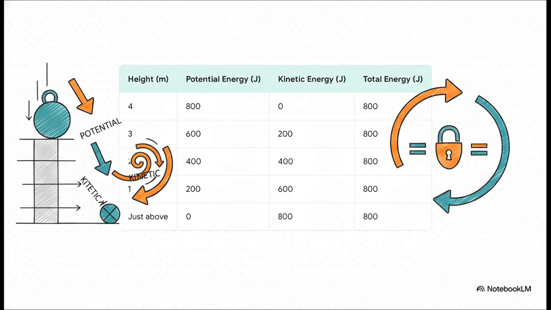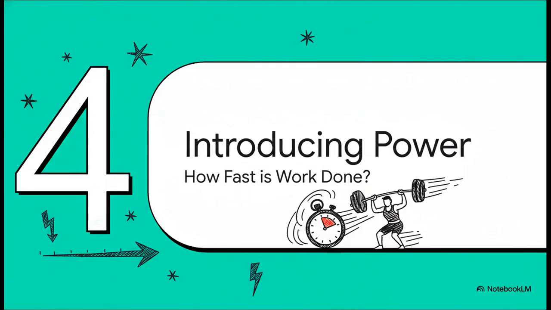Let's look at the numbers to really understand this. This table shows the energy of a 20-kilogram object dropped from a height of 4 meters. You can see, at the top, at 4 meters, the potential energy is 800 joules and kinetic energy is 0. The total is 800. Now, as it falls, look at what happens. The potential energy decreases, but the kinetic energy increases. And the most important thing to see is that last column. The total energy at every point is a constant 800 joules. This proves the law.